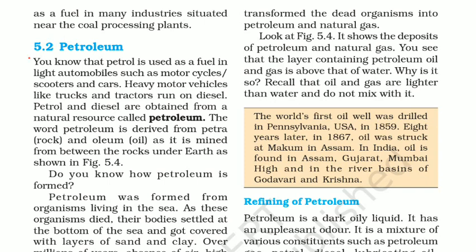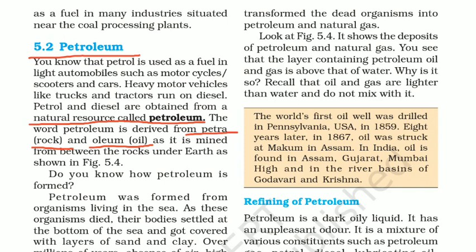So the word petroleum is a combination of two words, petra plus oleum, where petra means rock and oleum means oil. And in our previous video we had already discussed that petroleum is also a natural resource, and it's also an exhaustible natural resource, right? So as petroleum is an exhaustible natural resource, it is obtained in a limited quantity.